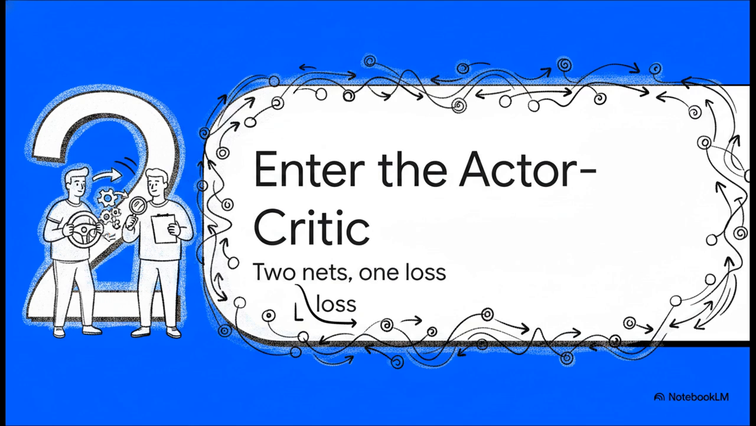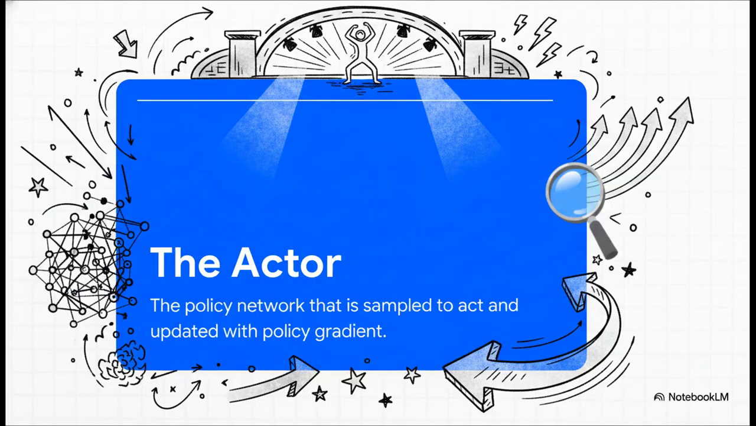That takes us to part 2, enter the Actor-Critic. This is the elegant solution to our massive variance problem. We introduce a system with dual protagonists, effectively separating the act of making a decision from the act of evaluating that decision. First up on stage, we have the actor. The actor is your policy network. You can think of it as the charismatic performer out there in the environment, actively making decisions, taking actions, and being updated using policy gradients.